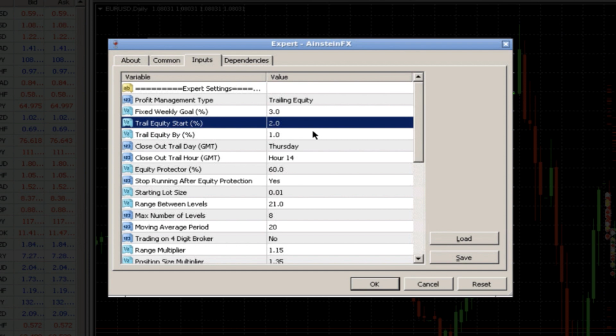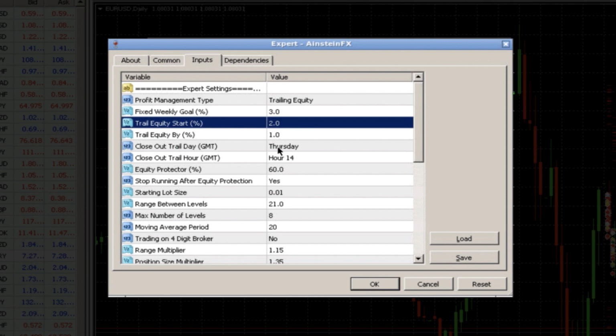So what this means is you can set a very conservative trailing equity start, but still maximize those weeks where it's a home run, right? Those weeks where you might get more than 2%, 3%, 4%, whenever that happens, you don't need to continue to go in there and increase your weekly goal or change your setting. You can now just let this setting do that hard work for you and trail the equity up. Once it starts at 2%, if you leave it here, it's the default setting, right?